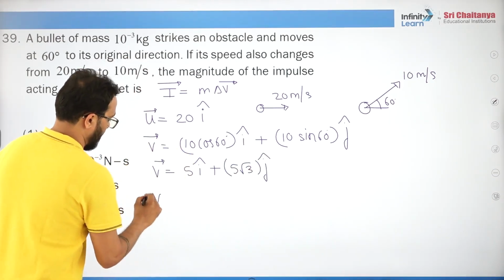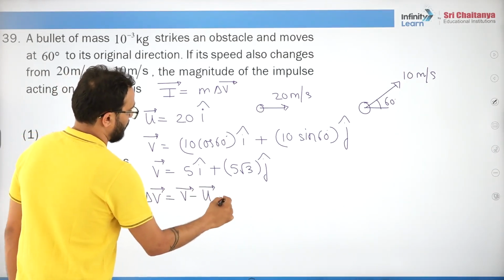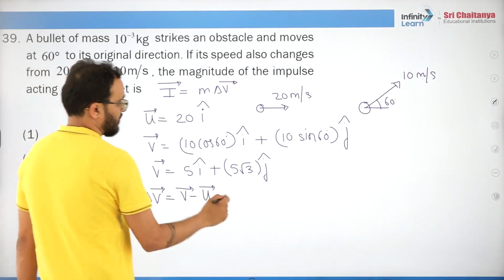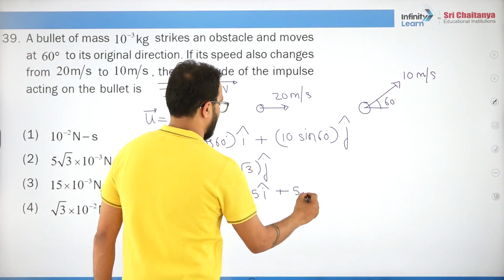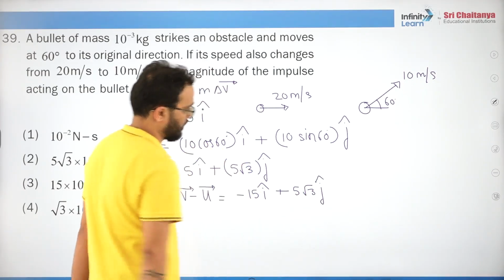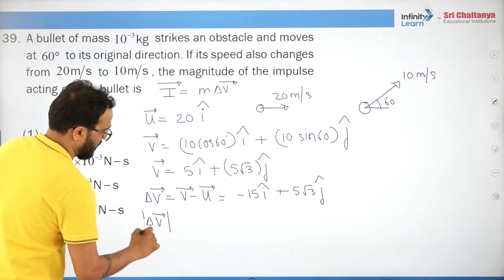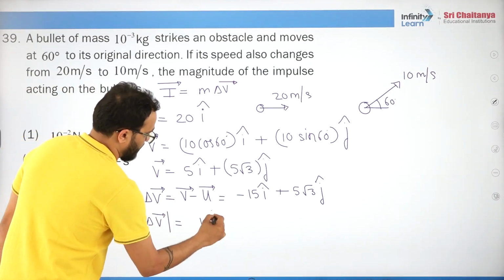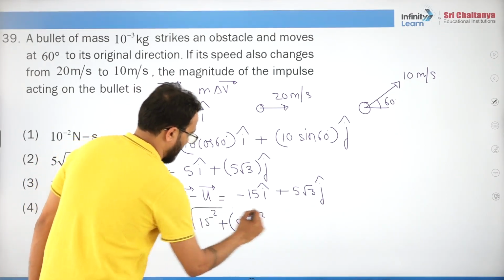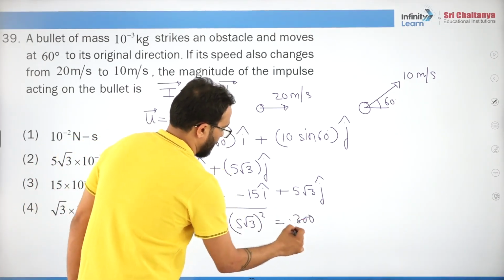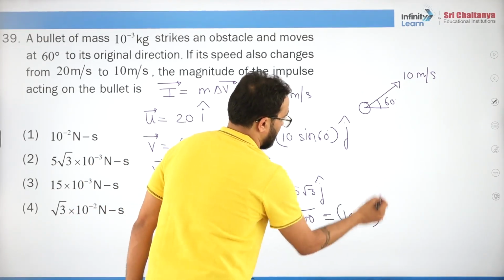Now what is delta V? Vector V minus vector U. What is vector V minus U? 5 minus 20 is minus 15 i cap plus 5 root 3 j cap. Clear? Now what is this delta V magnitude? It will be under root of 15 square plus (5 root 3) whole square. I guess it will be 300, under root will be 10 root 3.